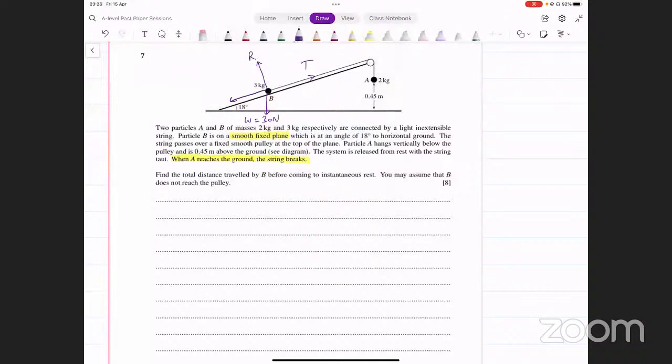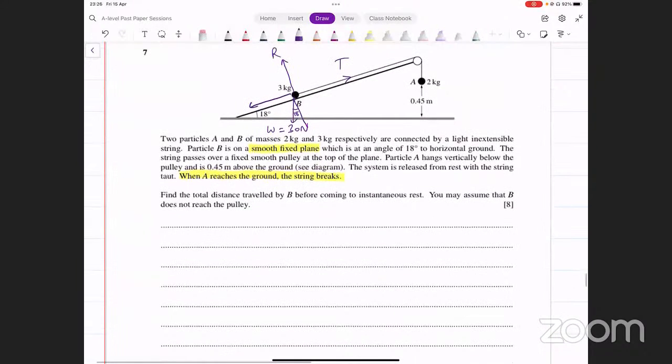If this is 18, ये angle कितना है? This is 72. If this is 72, this angle is again going to be 18. तो ये angle 18 आ गया. अब इस 18 के हिसाब से हम देख लें आपके components क्या बनते हैं. Weight का component जो left side पे लग रहा होगा, that's going to be 30 sine 18. It's the component that's on the other side of the angle. वहाँ पे sine लगाते हैं. और ये साथ वाले angle के साथ वाला component होगा. We will have cos there, 30 cos 18.